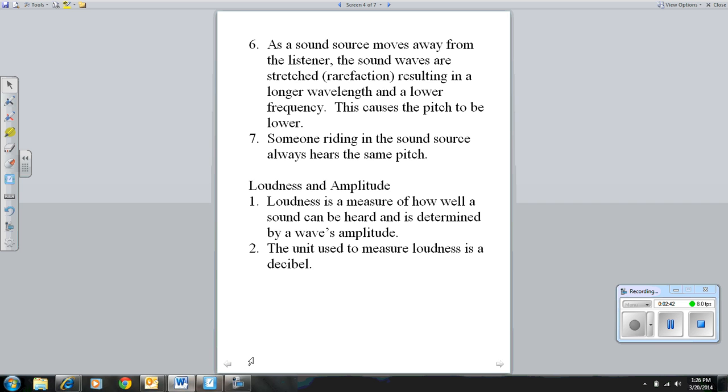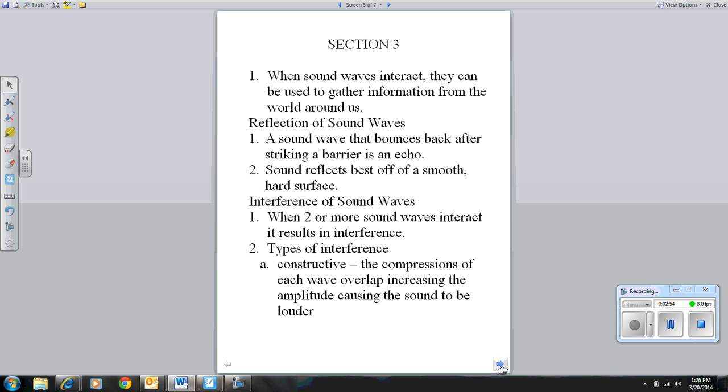Loudness and amplitude. Loudness is a measure of how well a sound can be heard and is determined by a wave's amplitude. The unit used to measure loudness is a decibel. When sound waves interact, they can be used to gather information from the world around us.